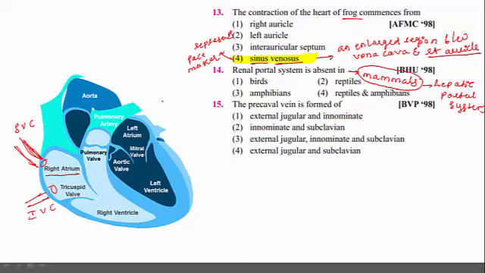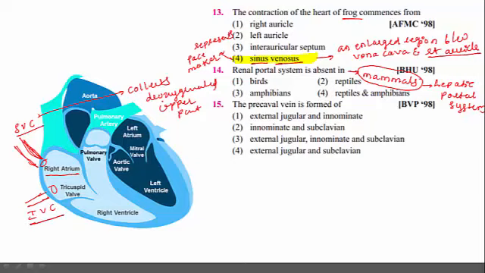But what is the difference? The superior vena cava collects deoxygenated blood from upper body parts, that means from above the diaphragm. From all the body parts present above the diaphragm, deoxygenated blood is collected with the help of the superior vena cava and carried to the right atrium.